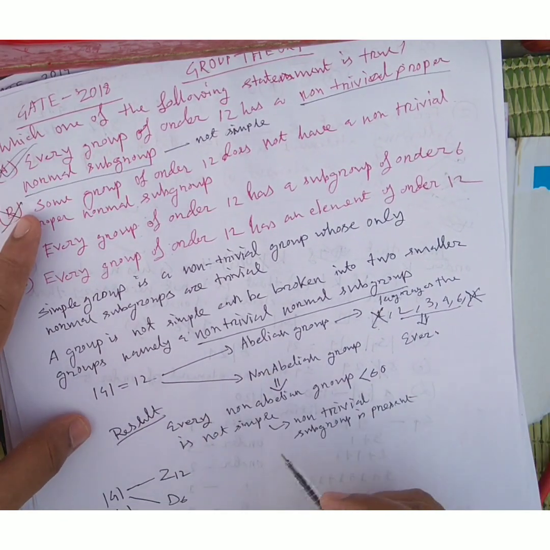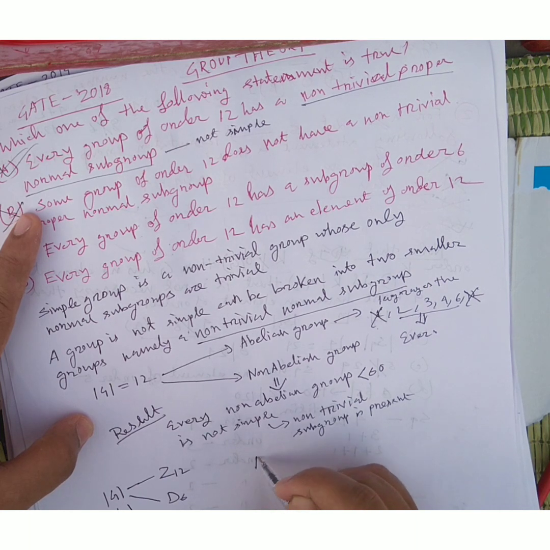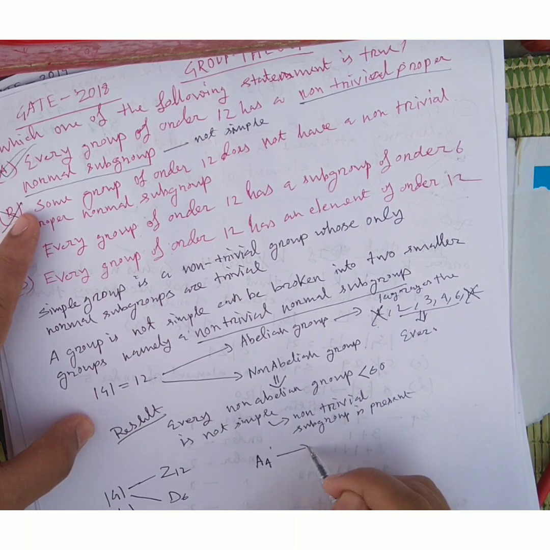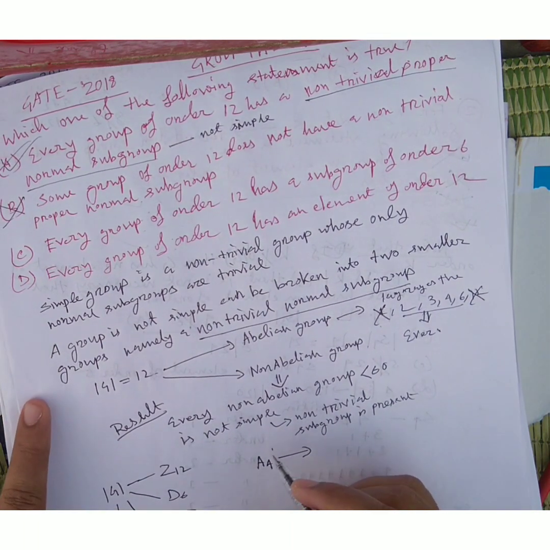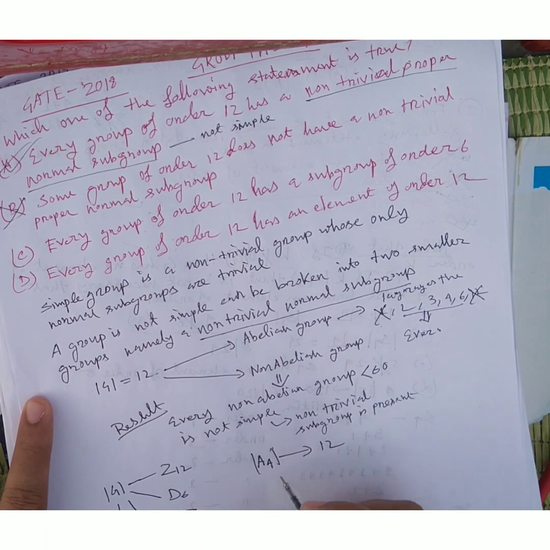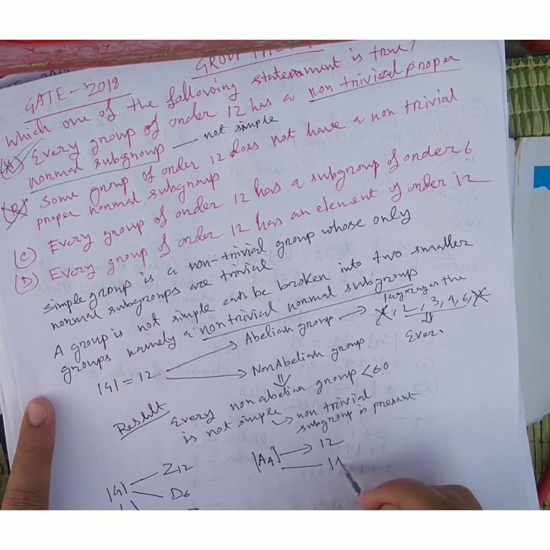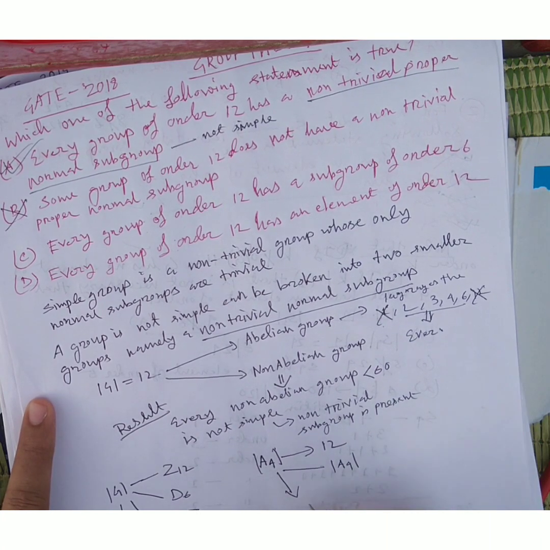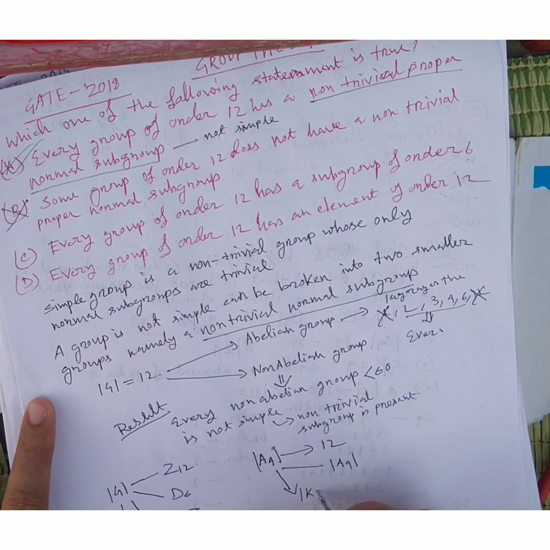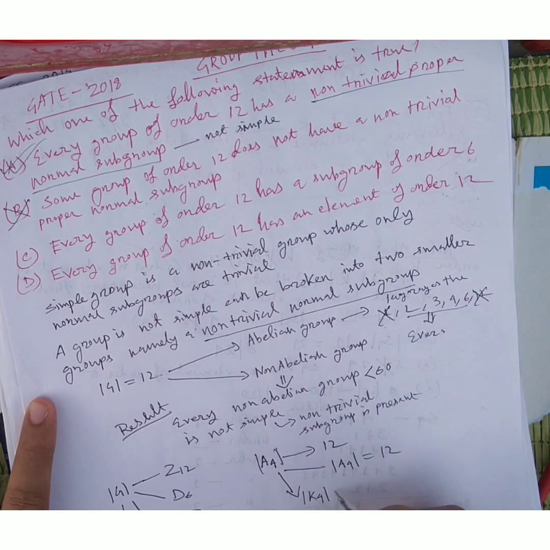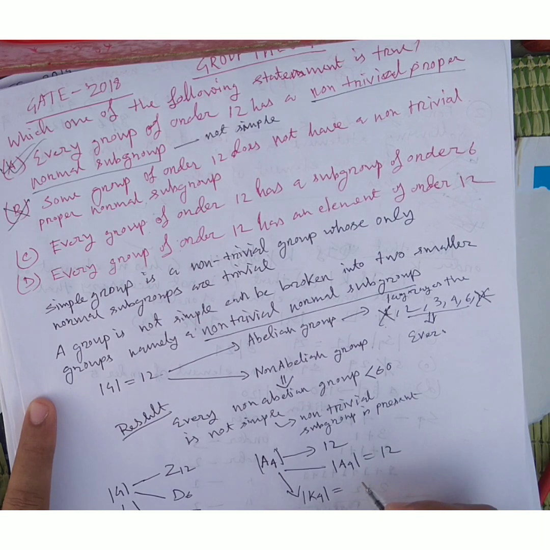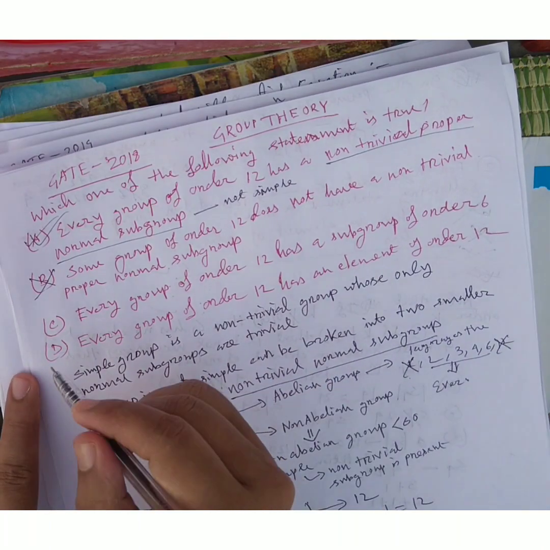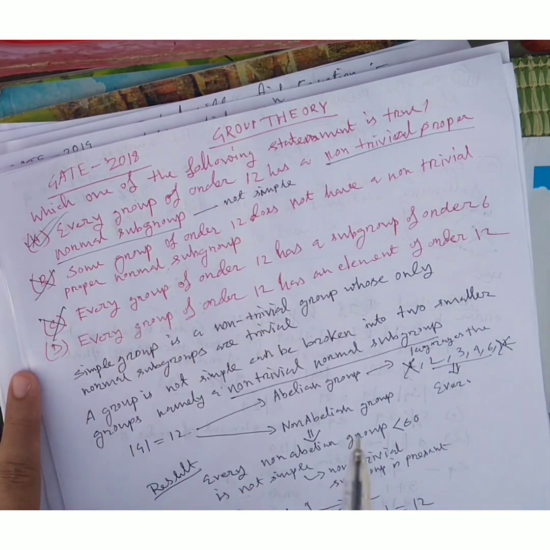If I take A4, the order of A4 is 12, and the subgroups you can get are A4 itself, another is K4, whose order is 4, and another is the identity. So you cannot get any subgroup whose order is 6.